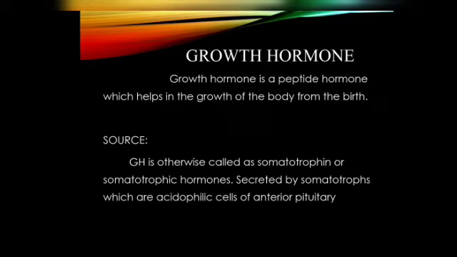Basically, this is a general thing: the anterior pituitary has different types of cells, namely the somatotrophs, corticotrophs, thyrotrophs, gonadotrophs, and lactotrophs. Each cell is stained by means of an acid stain or a basic stain. Based upon that, it is given a name, that is acidophilic cells and basophilic cells. Here, the somatotroph is an acidophilic cell, because it stains with the acid dye.